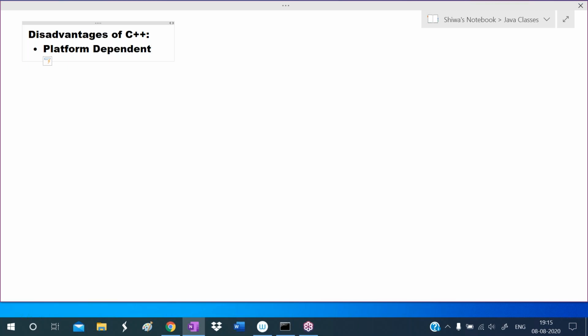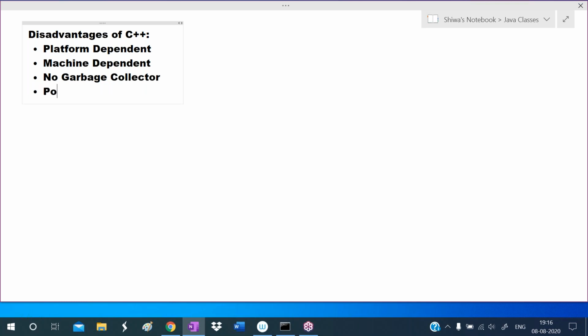I'm calling C++ a platform dependent programming language, so this is a drawback. And C++ is a machine dependent programming language. And it does not provide a garbage collector. No automatic memory allocation or memory deallocation is there.